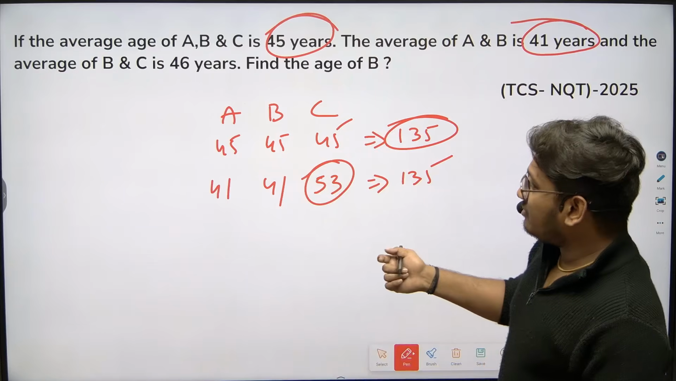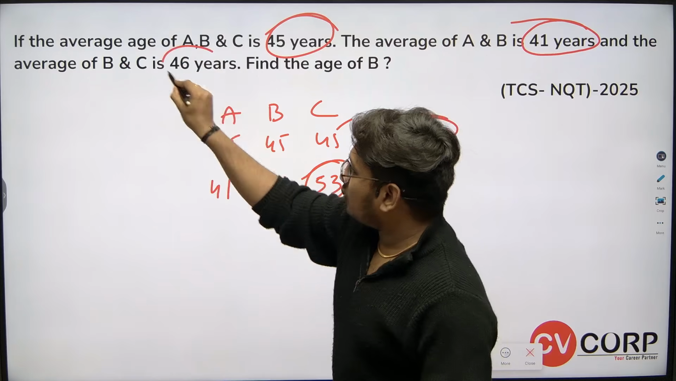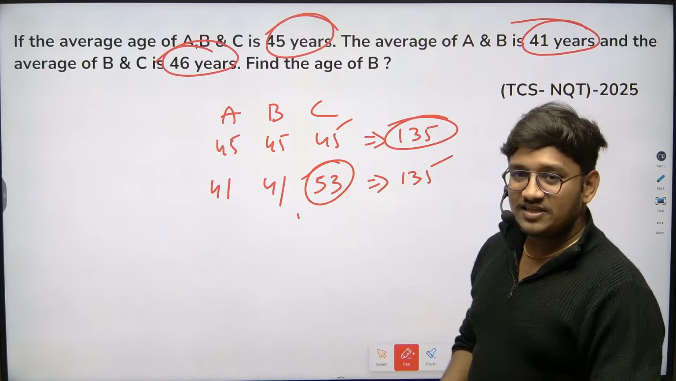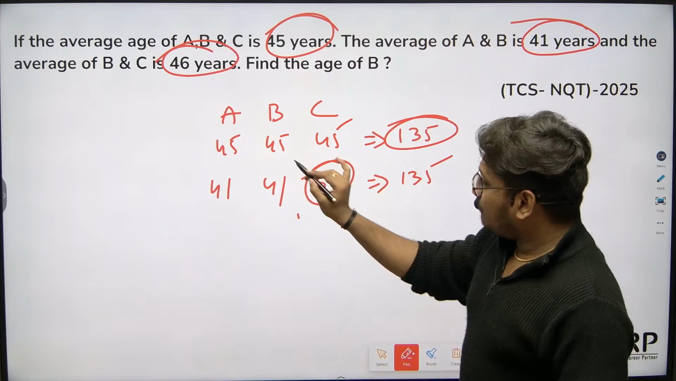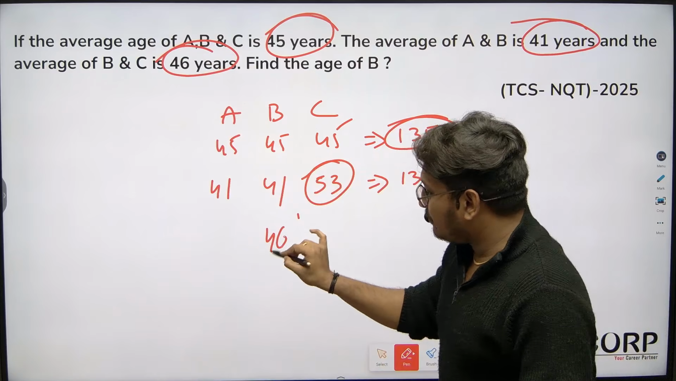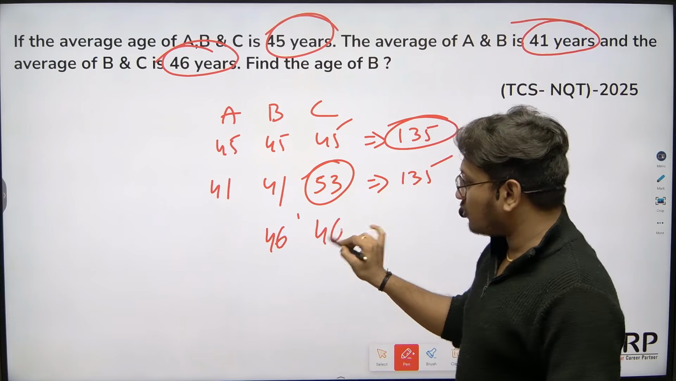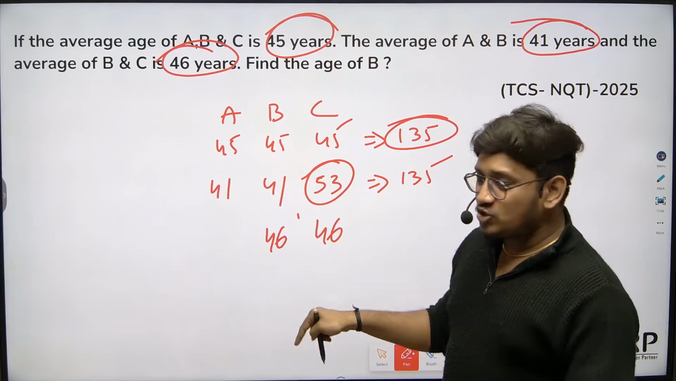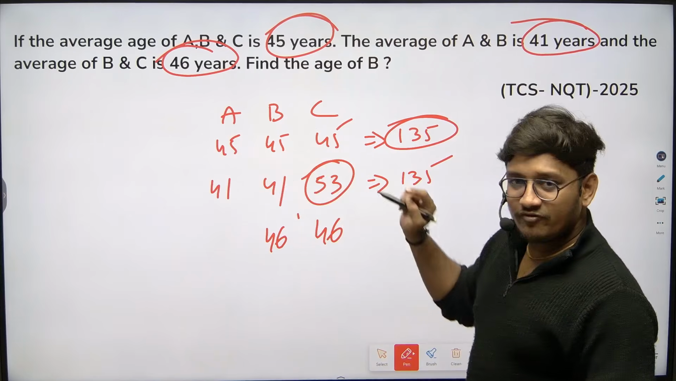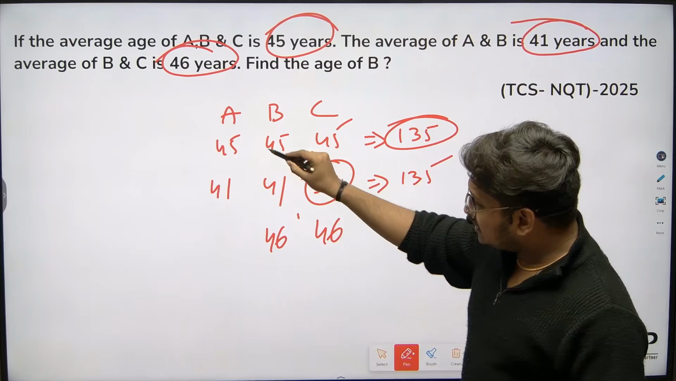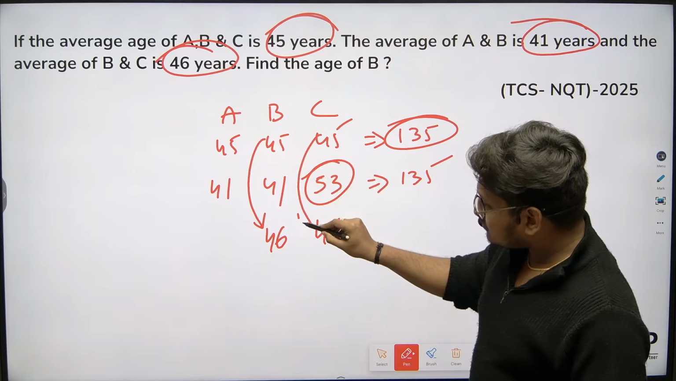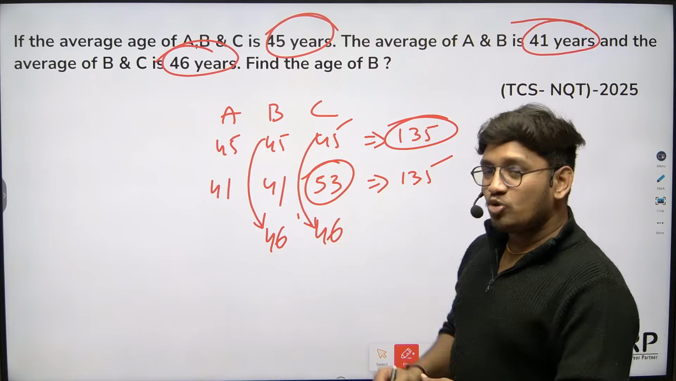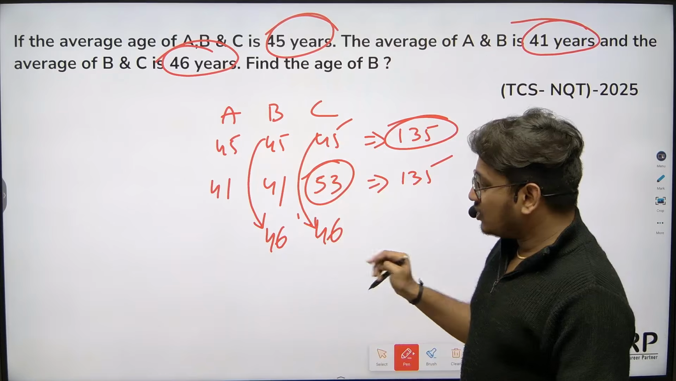One more condition given. Average age of B and C is 46. Okay, average age of B and C is 46. Means B's age is 46, C's age is 46. Actually, what's the value we assumed here? 45, 45, 45, right? But here, how much got increased? Plus 1, plus 1. Plus 2 got increased.